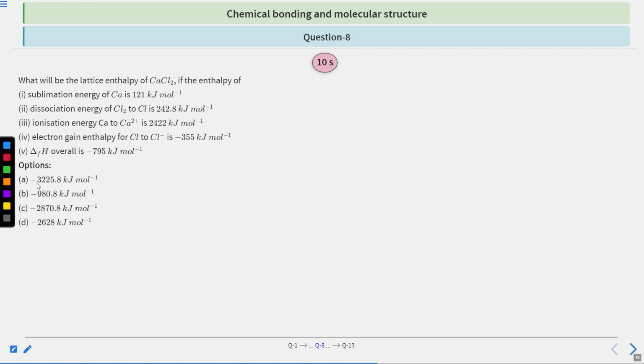Options are minus 3225.8 kilojoule per mole, minus 980.8 kilojoule per mole, minus 2870.8 kilojoule per mole, or minus 2628 kilojoule per mole. So these are the different energies given here for the reaction happening of CaCl2, and the options are given like this. So you have 10 seconds to solve this question. After that, we will see the answer.